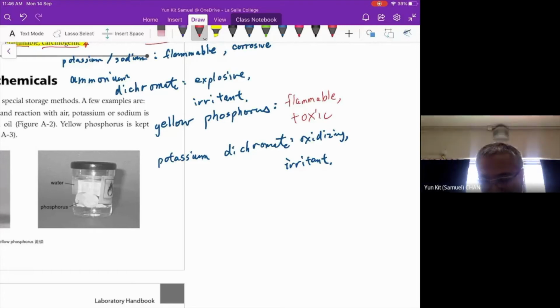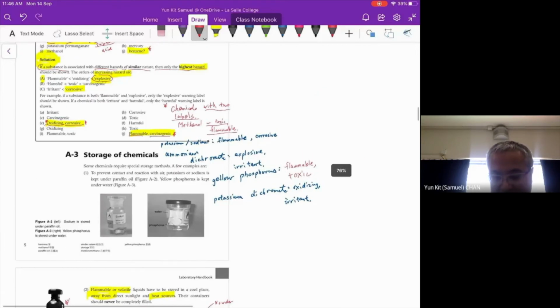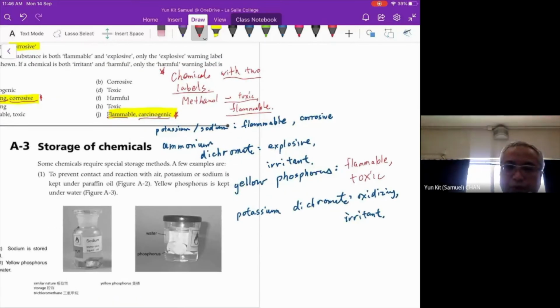Now, here we can see some of the chemicals will have two labels, because they have different natures. I have already shown you some of these examples. Could you please copy it into your lab handbook? And of course, if you don't have the lab handbook on hand now, then capture the screen, and copy it into your lab handbook later. Okay?